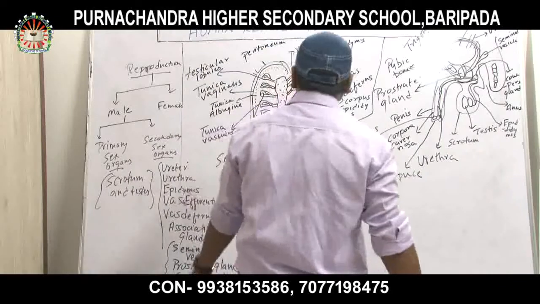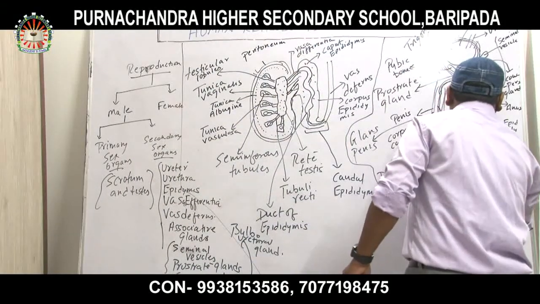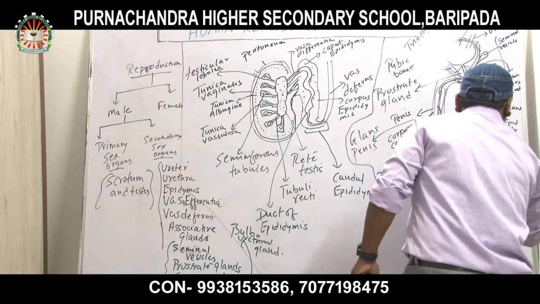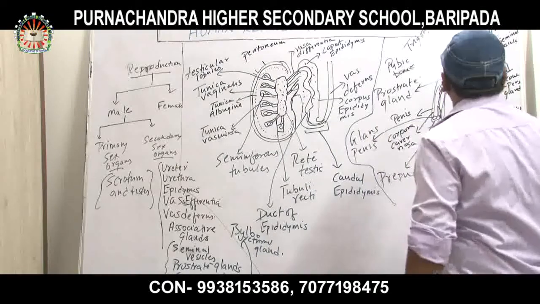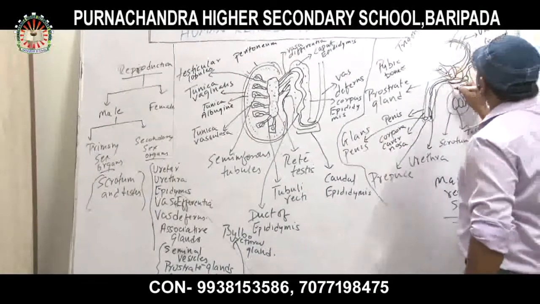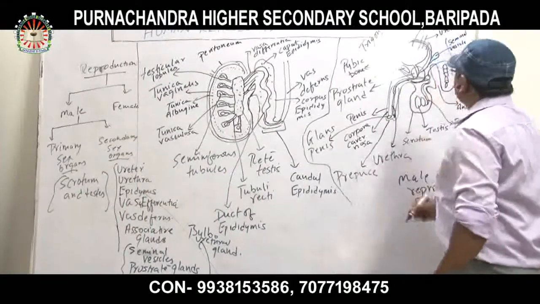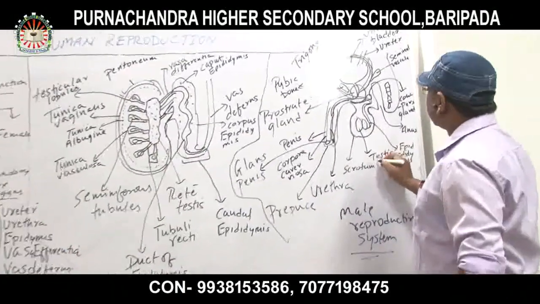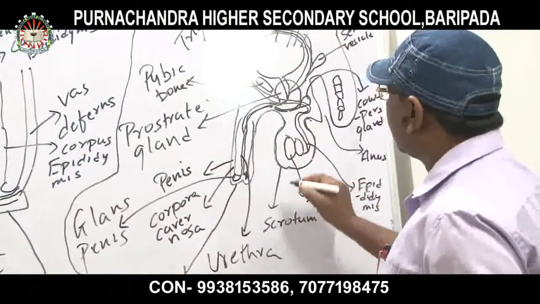Now, first you have to check the diagram of the male reproductive system. This is the diagram of the male reproductive system. First, you have to check this. This is the scrotum. Inside the scrotum, the testis is present.